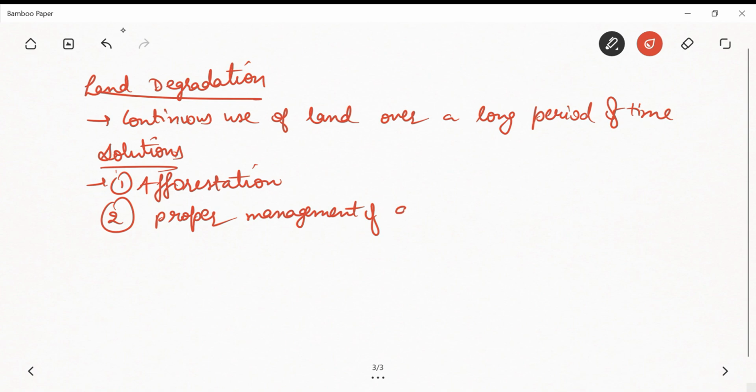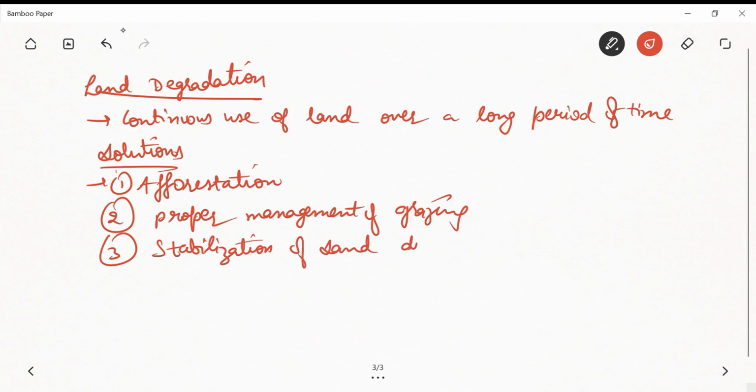For grazing, means the proper management of grazing. That can be the second point. And the third can be the stabilization of sand dunes, right? By growing thorny bushes, or we can say by controlling mining activities.